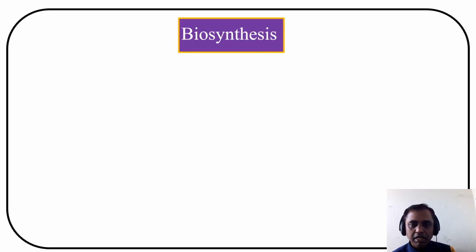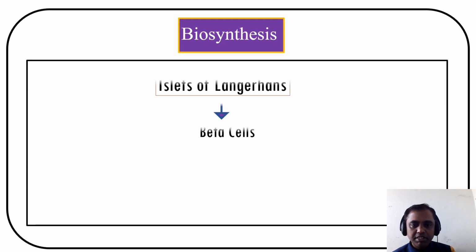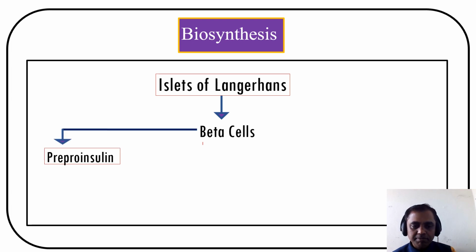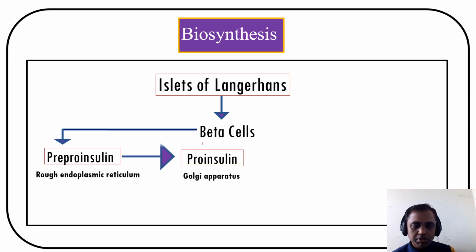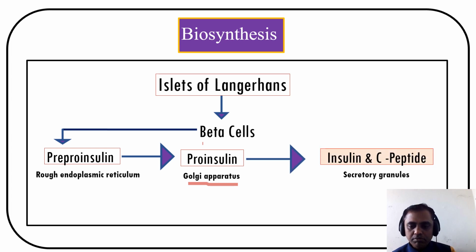And let us see how insulin is secreted, that means the biosynthesis. As we are aware, beta cells secrete insulin. So the beta cells of the islets of Langerhans first make pre-proinsulin in the rough endoplasmic reticulum. This is converted into proinsulin in the Golgi apparatus. Then proinsulin is converted into insulin and C-peptide. So that means C-peptide is secreted along with the insulin.